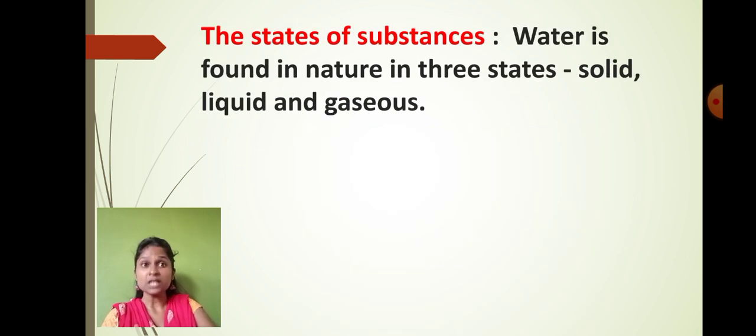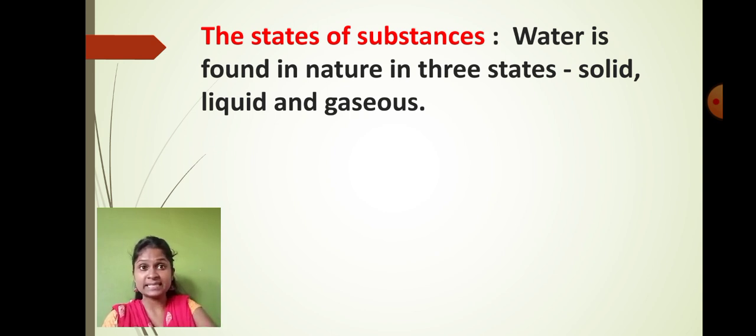Understood? So student, let me tell you that from this experiment we saw that not only solid particles, but also gaseous particles and liquid particles are available, and all three different states of matter have different types of particles.